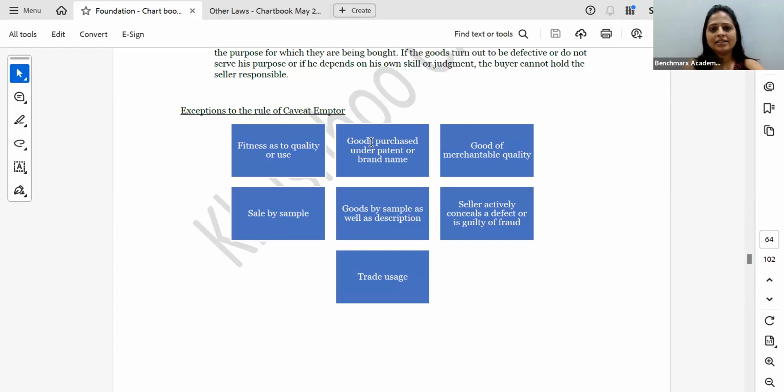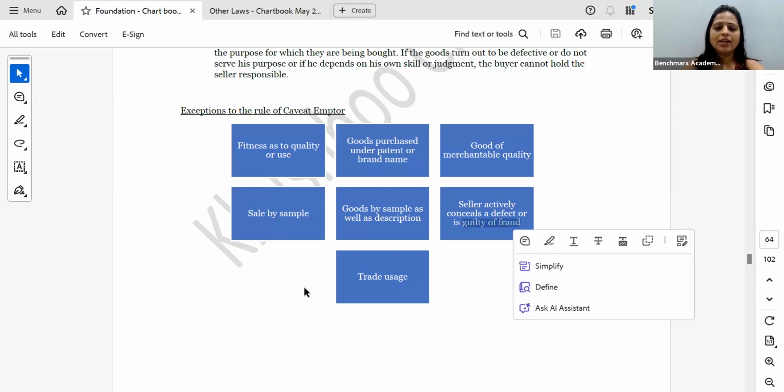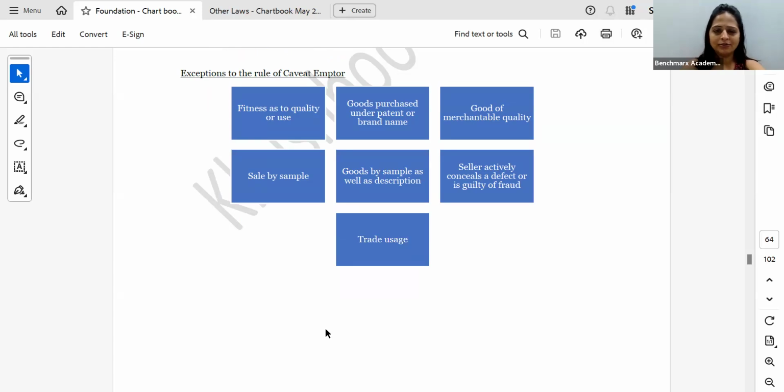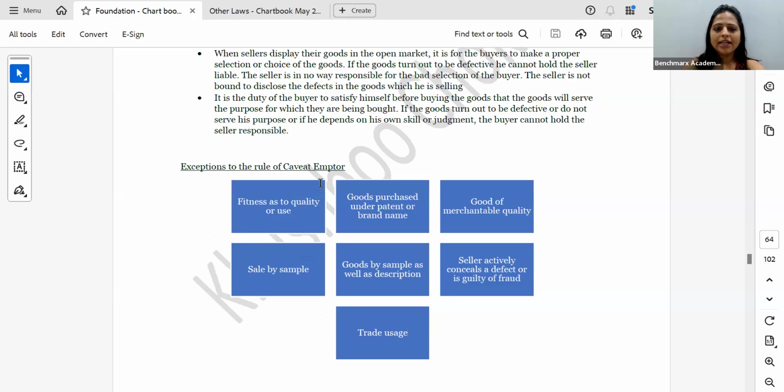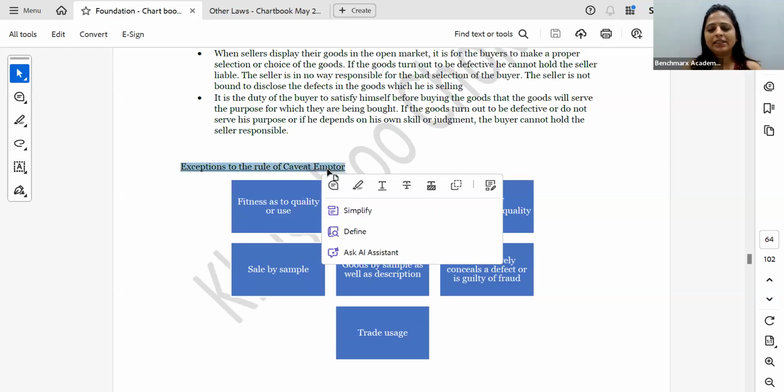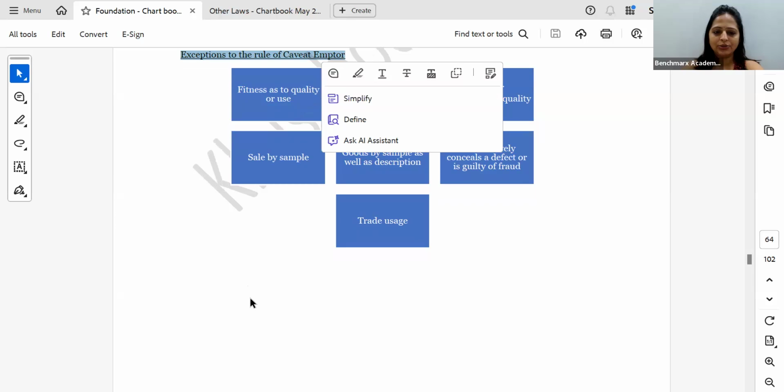Seller actively conceals a defect. The buyer asks him, is there a fault in the goods? Is the horse sound? He says, yes, it is sound. When he knows that it is not, then he will be guilty of fraud. And trade usage: if in the normal course of business it is used in that particular way, then the rule of caveat emptor will not apply. Is this clear? Exceptions to the rule of caveat emptor. Please ensure you read the question properly, whether it is under the Indian Contract Act or the Sale of Goods Act, because your answer will completely change under both scenarios.